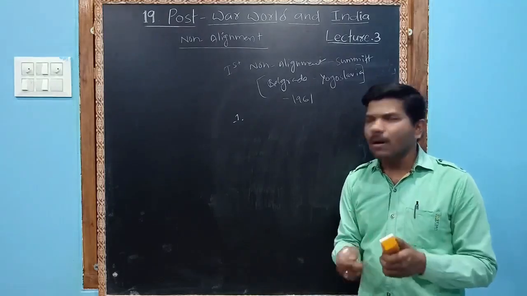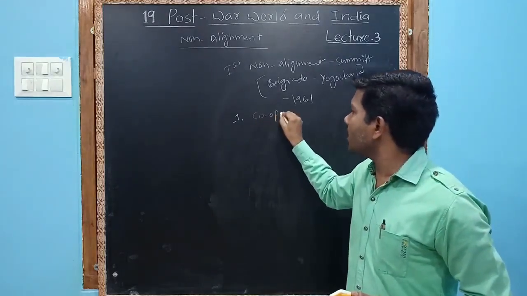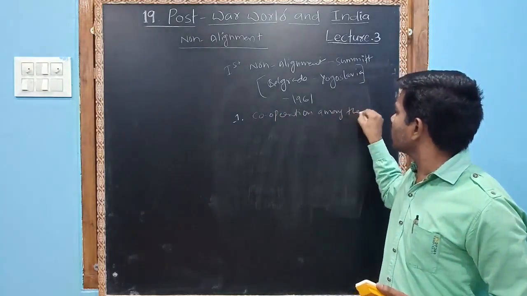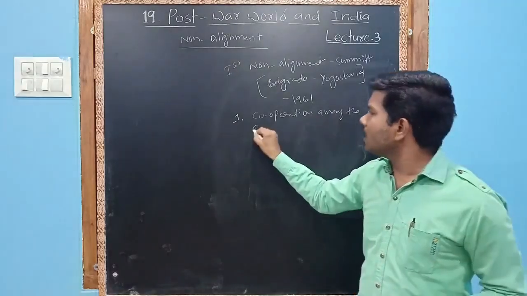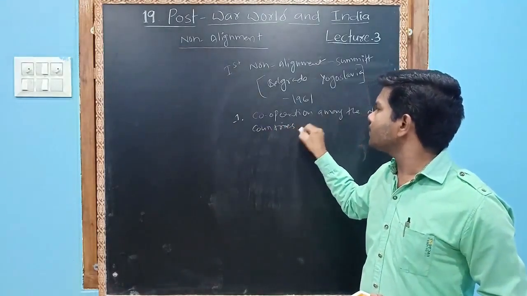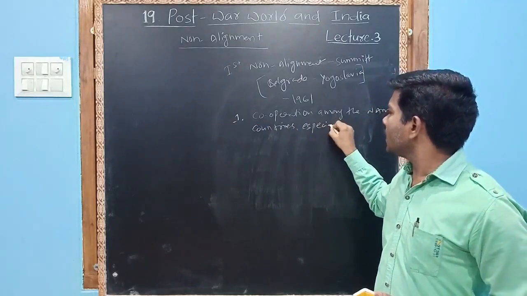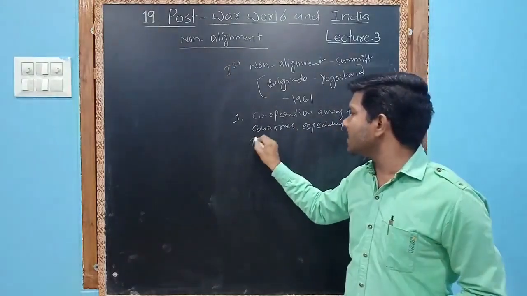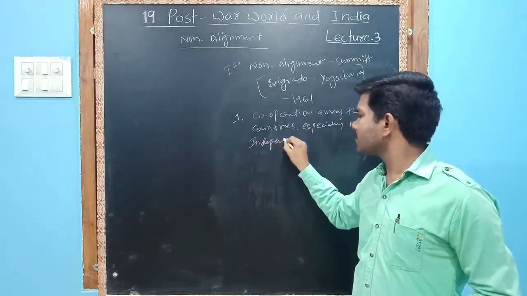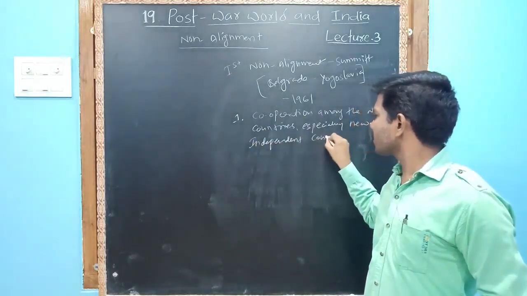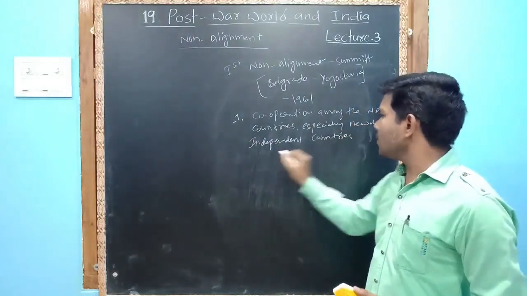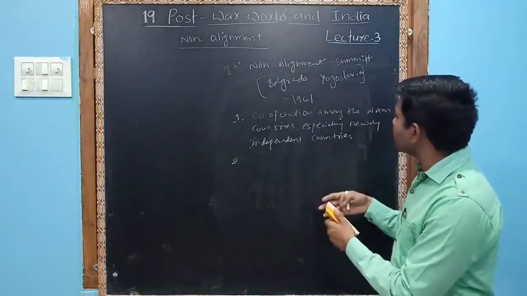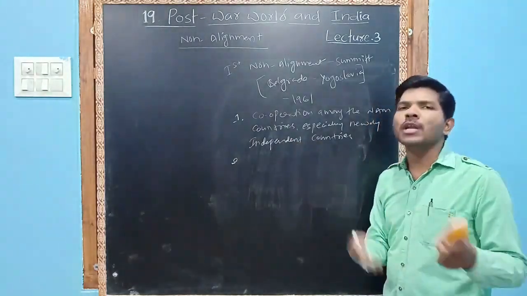First one is cooperation among the NAM countries, especially newly independent countries.